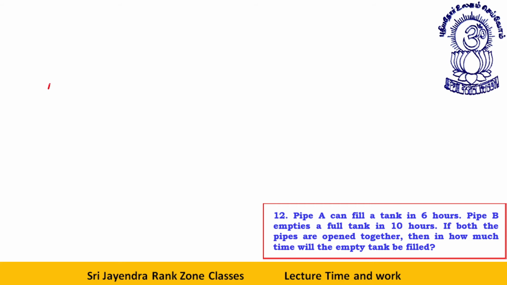Pipe A can fill a tank in 6 hours. Pipe B empties a full tank in minus 10 hours. If both the pipes are open together, then in how much time will the empty tank be filled? See, the answer will be 15. Let's look at this. Let's assume total units, total capacity. For 6 and 10, the LCM is 30 liters.